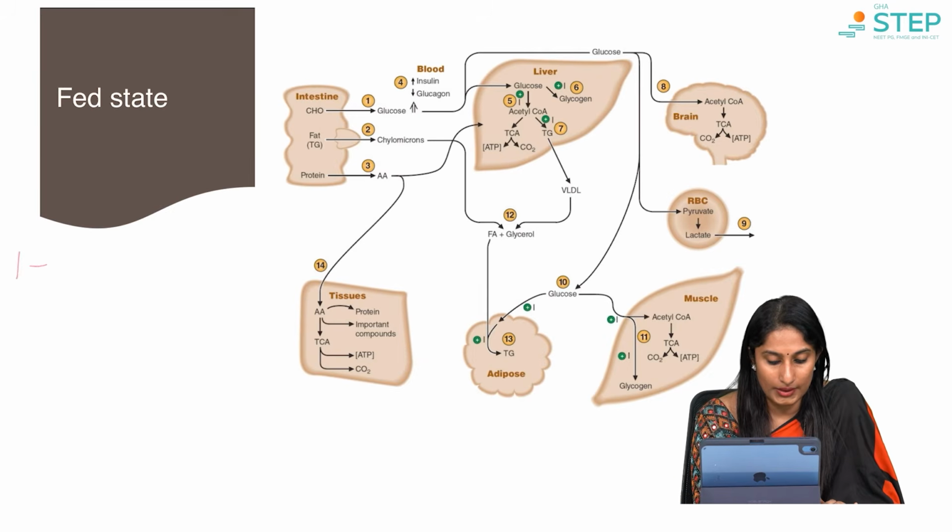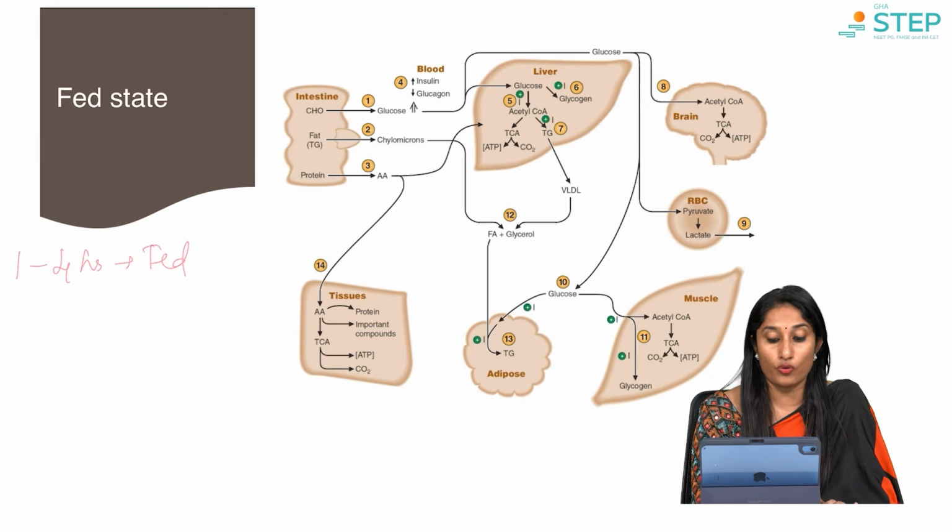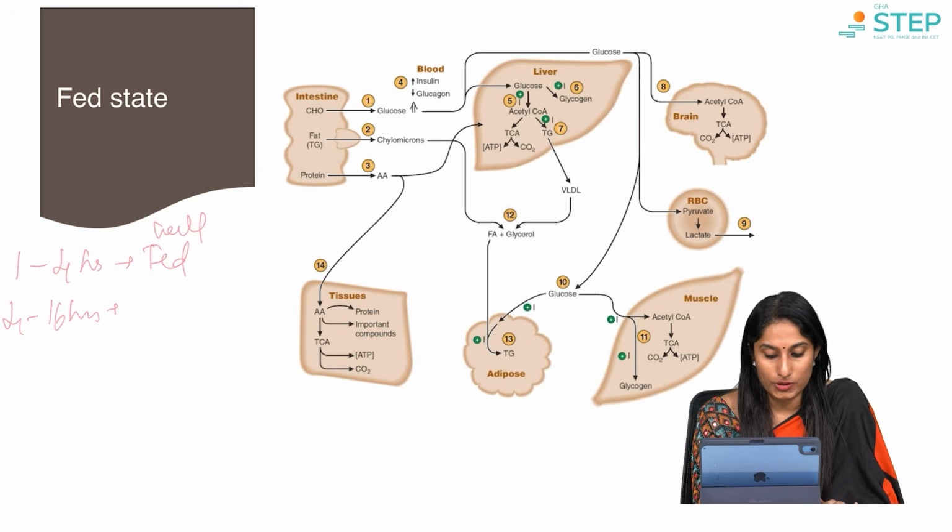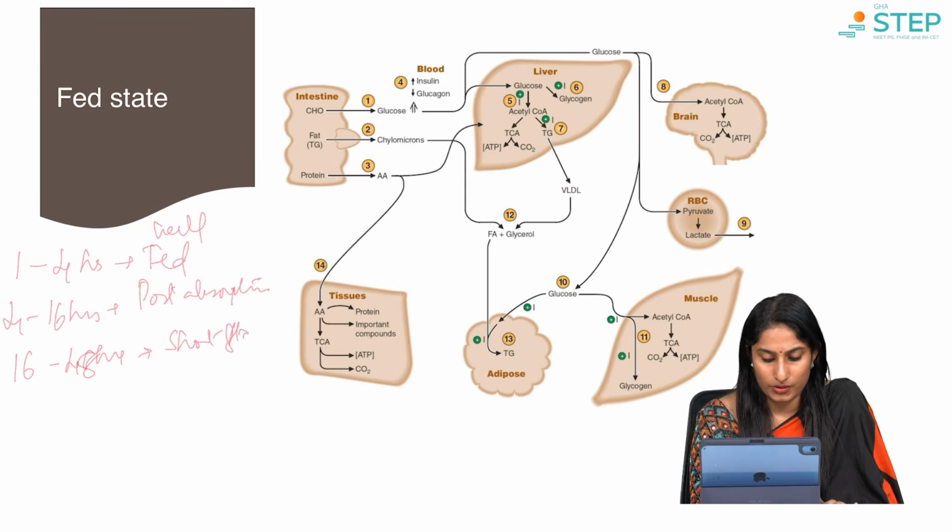Once you have your meal, 1 to 4 hours would be the fed state, or we better call it the well-fed state. 4 to 16 hours would be the post-absorptive state. 16 to 48 hours would be the state of short starvation.